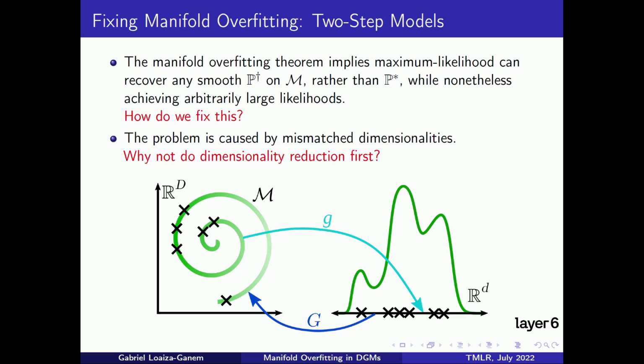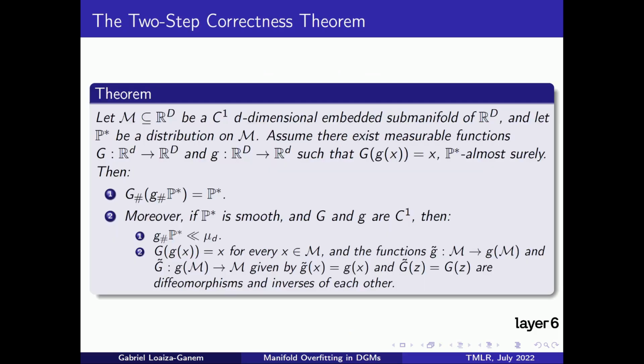In the second step, we train a likelihood-based deep generative model on this low-dimensional data. Importantly, the first step removes the dimensionality mismatch, so that maximum likelihood does not fail when applied during the second step. The final model is then given by pushing forward the density from the second step through the decoder uppercase G from the first step. That is, if we want to sample from the model, we just have to sample from the low-dimensional model and then run that sample forward through uppercase G.